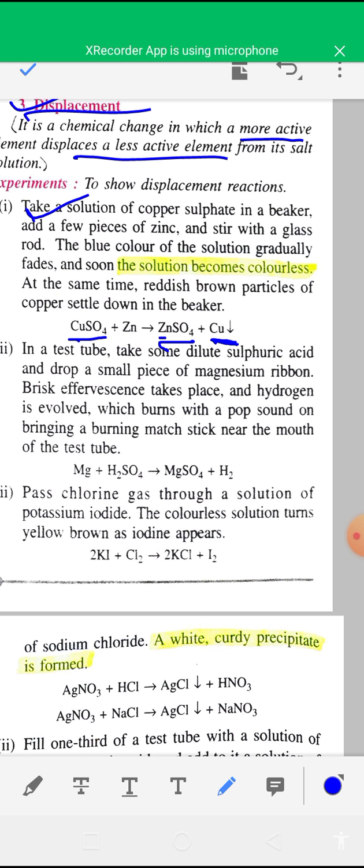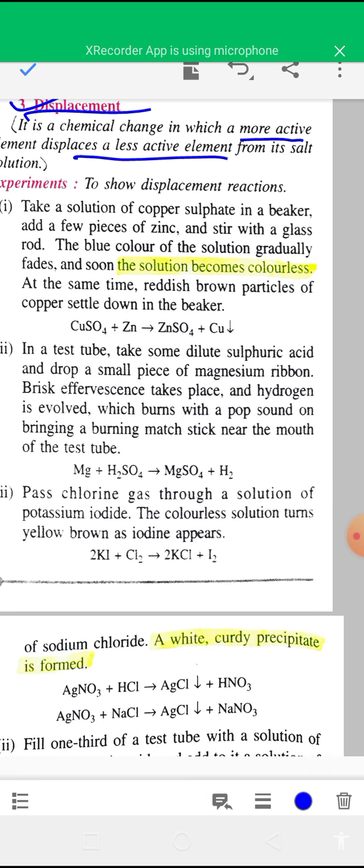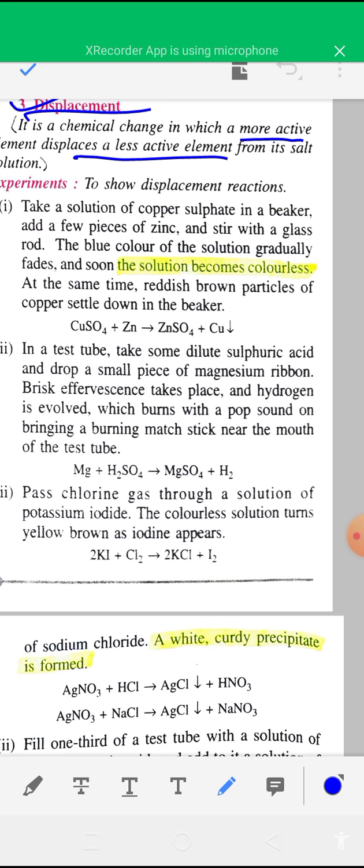In this reaction, as zinc is more reactive than copper, zinc displaces copper from copper sulfate, and you get ZnSO4. Due to formation of ZnSO4, the solution becomes colorless, and reddish brown particles of copper settle down in the beaker. A few more examples are given, you can read from here.